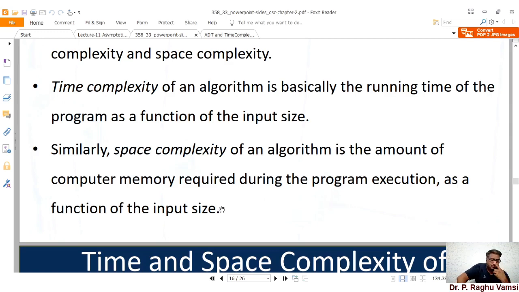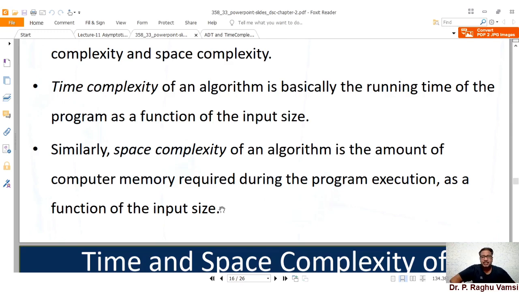Okay, and I want to access the last node in the single linked list. Then I need to traverse till the last node. That means how many nodes do I need to traverse? I need to traverse till the nth node, that means for i equal to 1 to n. So the time complexity is n. I need to traverse n nodes, and only then can I reach the nth node.